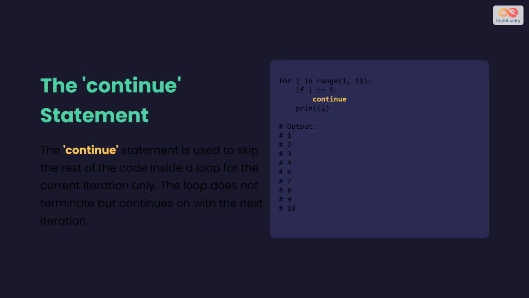The continue statement lets you skip the rest of the current loop iteration and proceed to the next one. In this example, when i is 5, the continue statement is triggered. This skips the print command for the number 5, but the loop carries on with the next number, 6, and continues until it finishes.